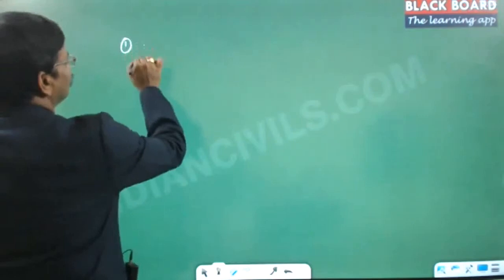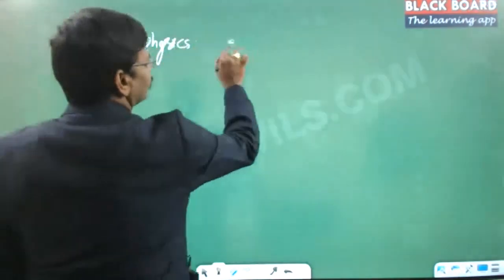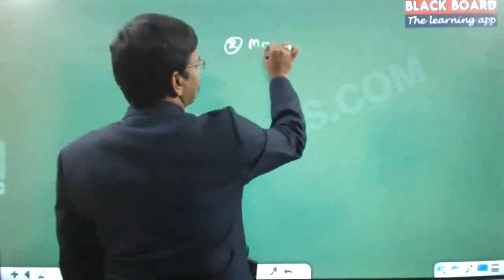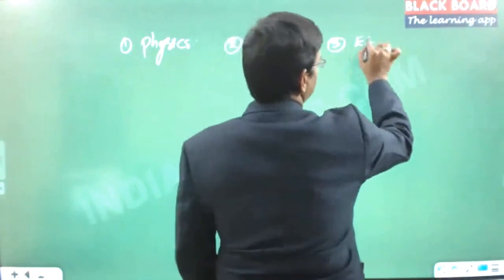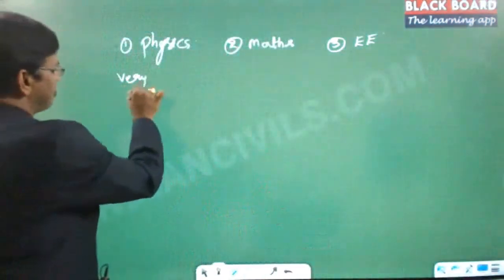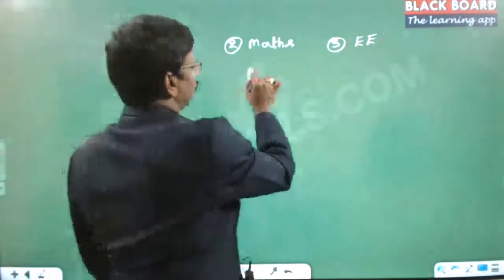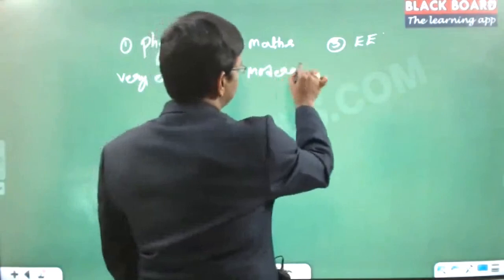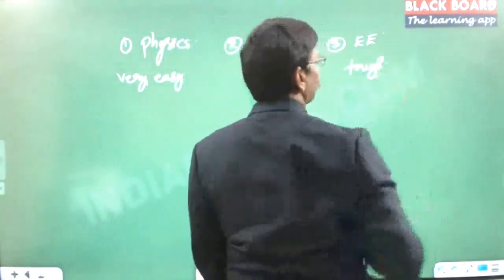We will compare three different options. First we take physics optional, the second we take maths optional, and the third we take electrical engineering optional. Physics is a very easy optional. When compared to all these, maths is a moderate optional. And electrical engineering is the tough optional.